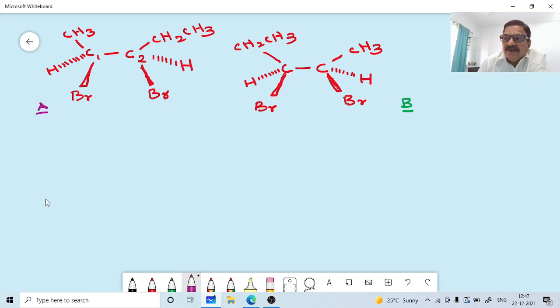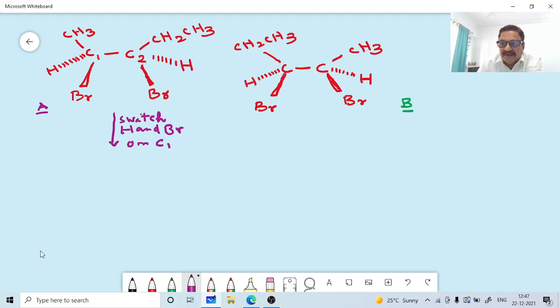Now, if you are switching the positions of any 2 groups, say hydrogen and bromine here in the structure A, switching the positions, hydrogen and bromine on C1, what will be the nature of the compound here?